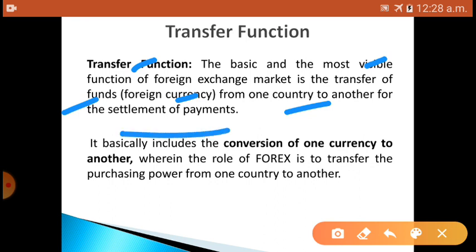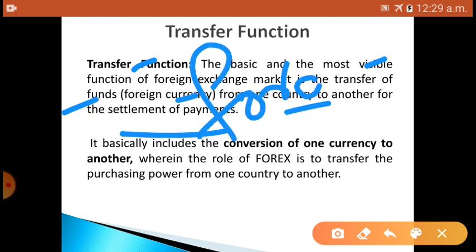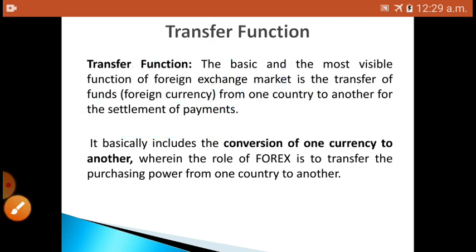For example, if an importer in India imports goods from the USA and the payment is to be made in dollars only, then the conversion of the rupee to the dollar will be facilitated by the forex market. The transfer function is performed through the use of credit instruments such as bank drafts, bills of exchange or telephonic transfer. This is called the transfer function.